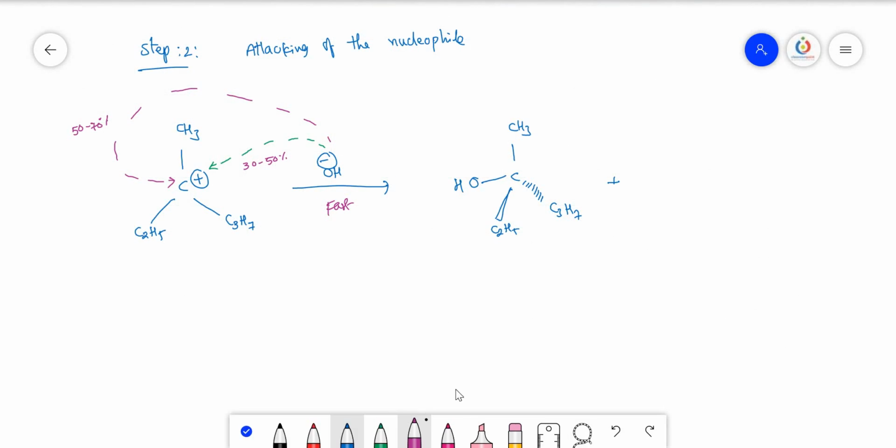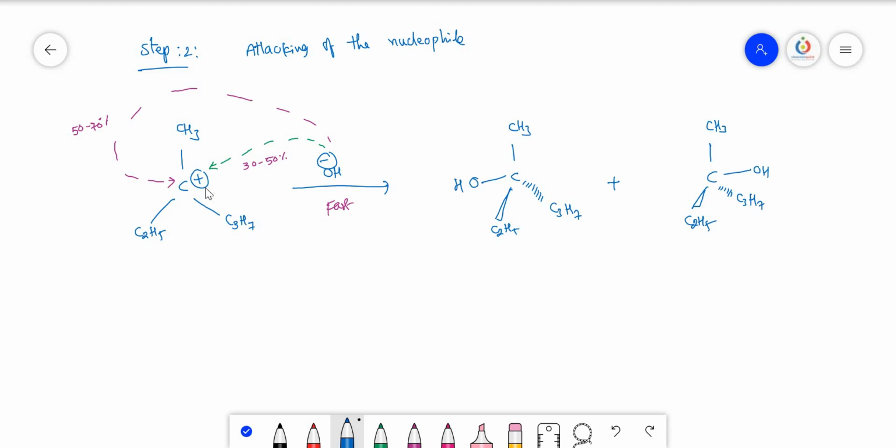So the inverted configuration product is generally the major product. So 100% racemic mixture actually cannot be formed. So this is the product.